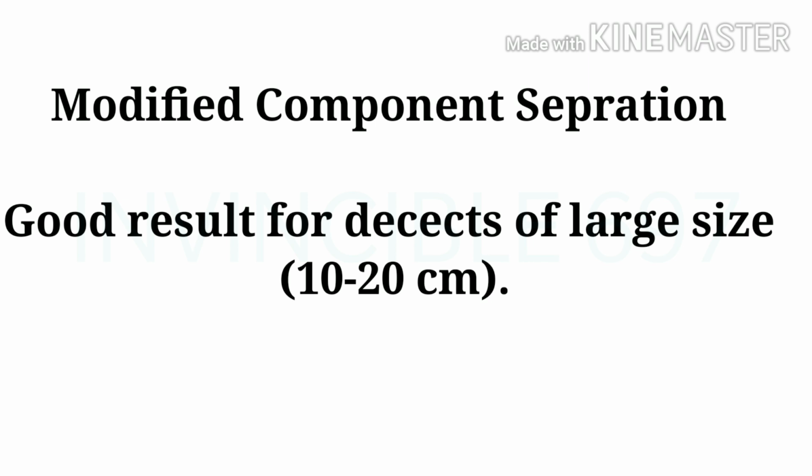Other than that, modified component separation technique can also be used, which is very good for defects of large size, around 10 to 20 centimeter.